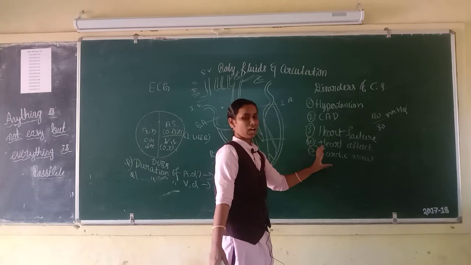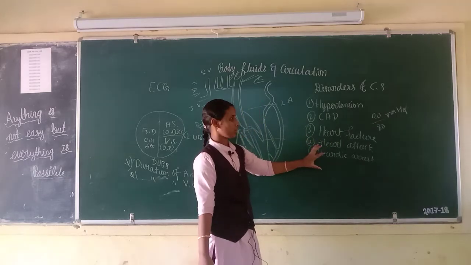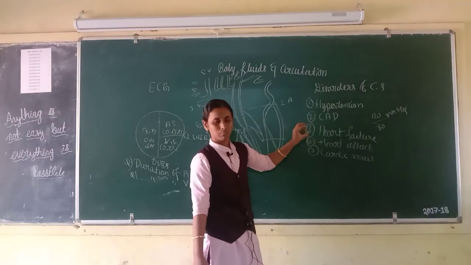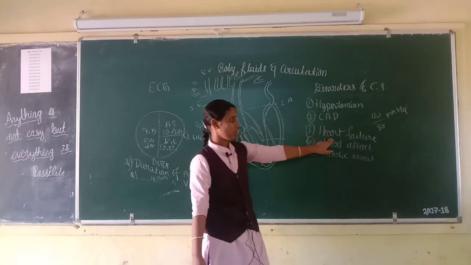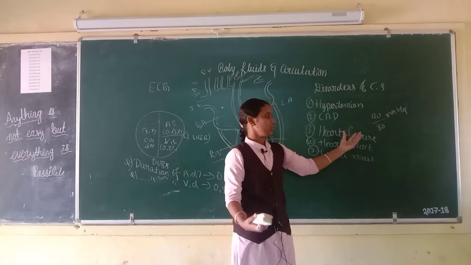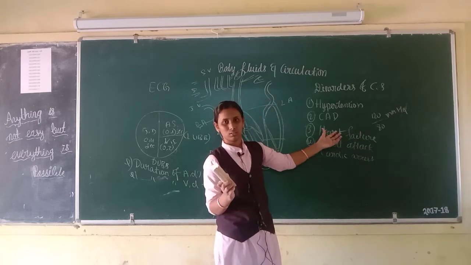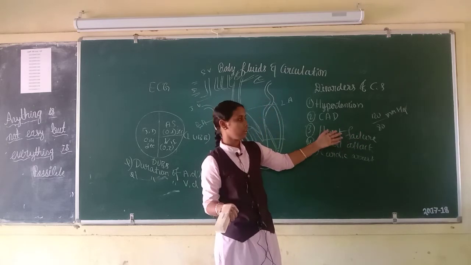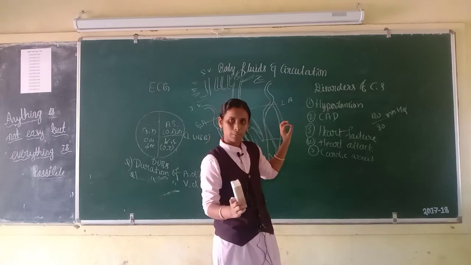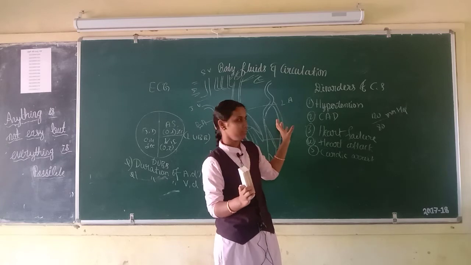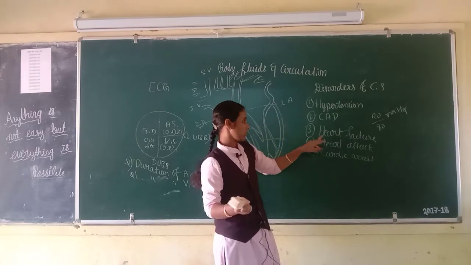Heart failure, heart attack and cardiac arrest, all are different but all are related to heart only. First, heart failure. What is fail? Fail means if you do not work correctly, then you will fail. In the same way, if heart does not work properly, heart will fail.